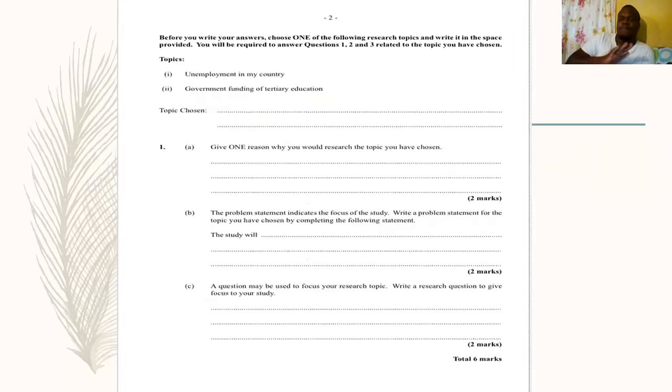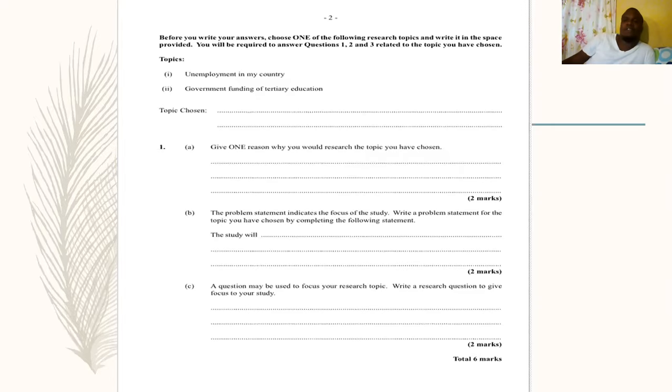Let's begin. So this is 2015 paper 3, May, June. It says before you write, and this paper 3 is for private candidates who did not do any SBA. Before you write your answers, choose one of the following research topics and write it in the space provided. You will be required to answer questions 1, 2, and 3 related to the topic you have chosen. So the topics are 1, unemployment in my country, 2, government funding of tertiary education. All right, so we are going to select the first topic, that is unemployment in my country. Let's breeze through this.